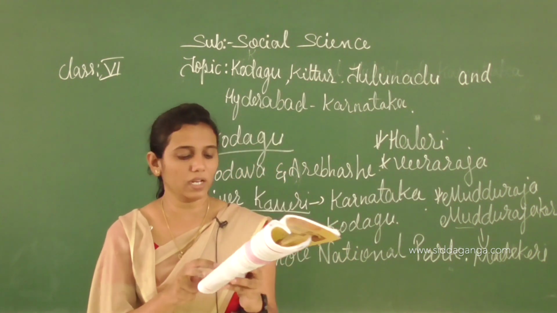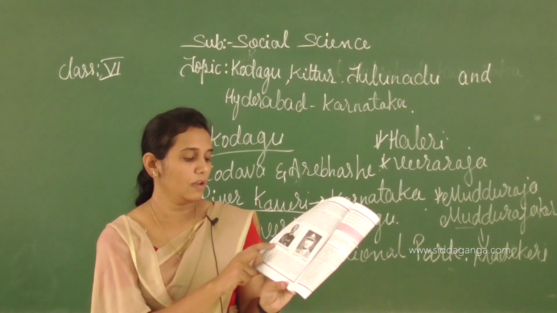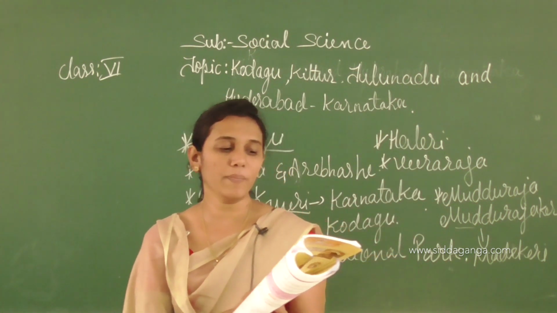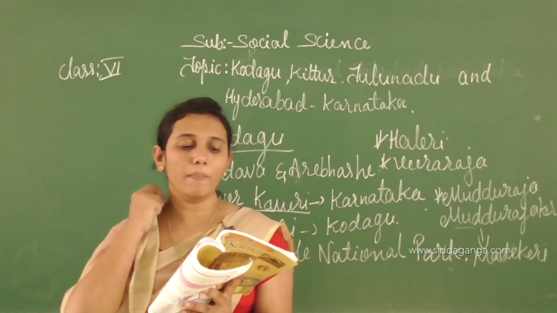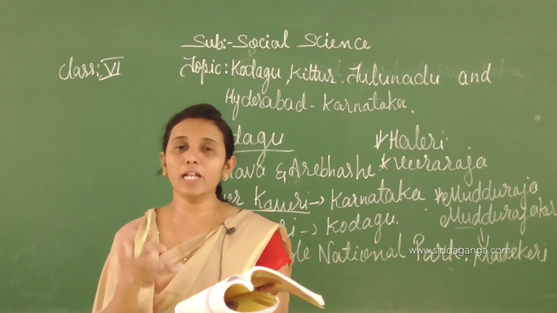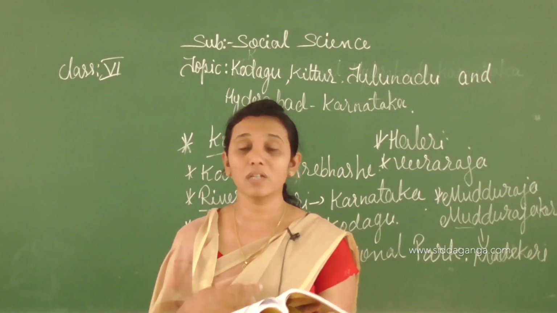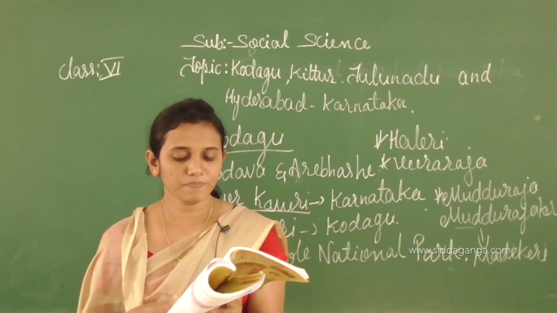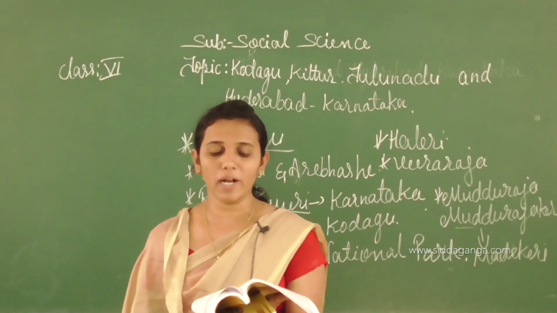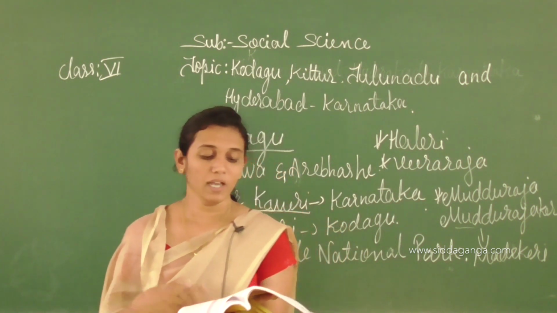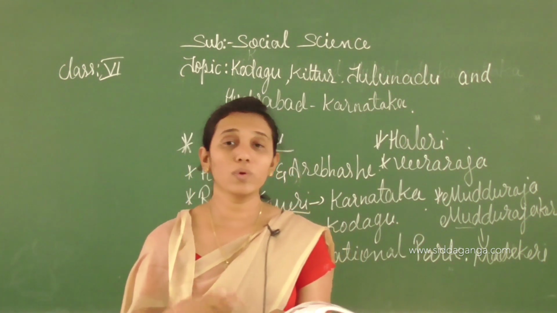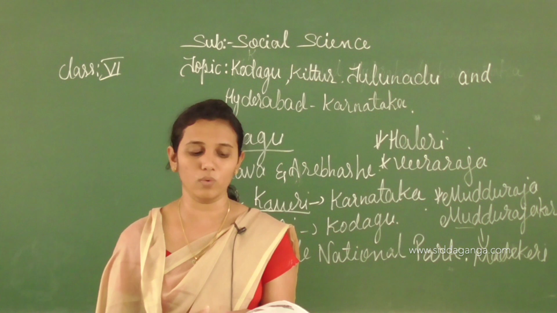Okay, open your book, children. Page number 88. See here, Field Marshal K.M. Kariyappa. K.M. Kariyappa means Kodendra Madappa Kariyappa. Another great patriot of Kodagu was General Kodendra Subbaya Timmayya. He brought victory to the nation in the war between India and Pakistan. These are two outstanding sons of Kodagu.